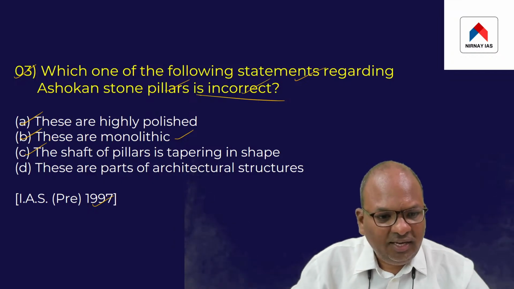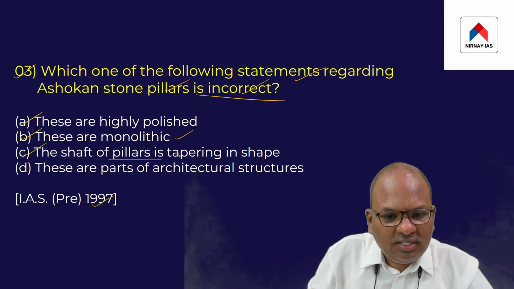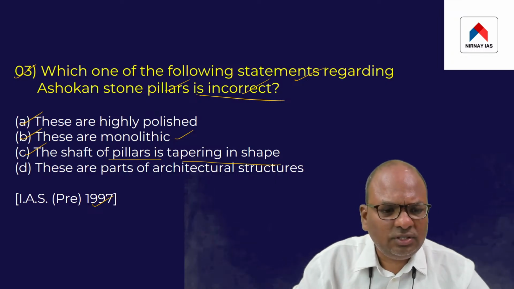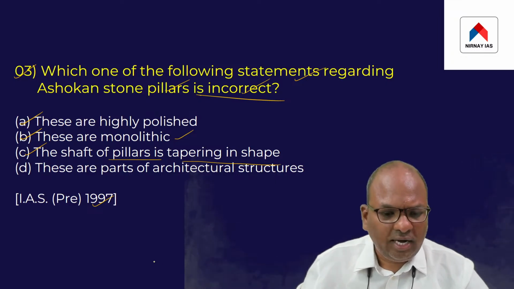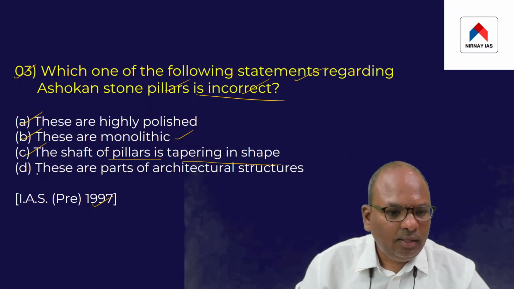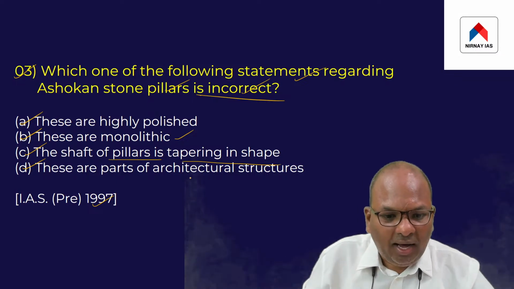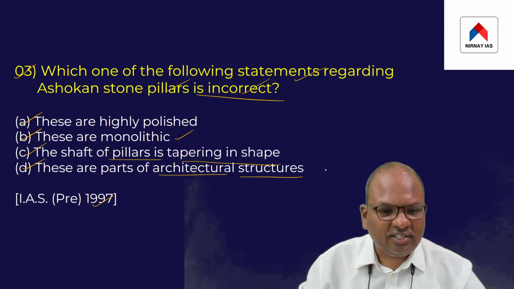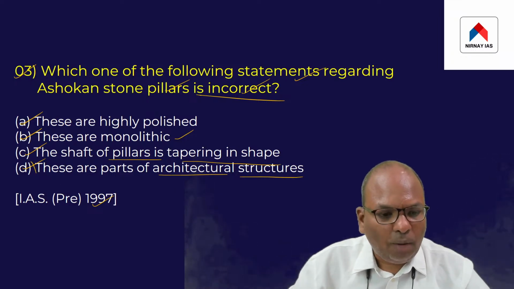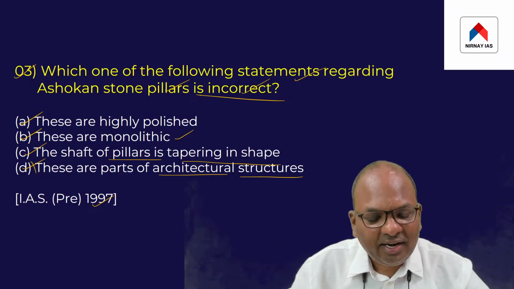Option C, the shaft of the pillars is tapering in shape. This option is also correct. I just told you that the shaft of the pillar has a tapering shape. Option D, these are part of architectural structures. This point is incorrect. Option D is in fact an incorrect statement.